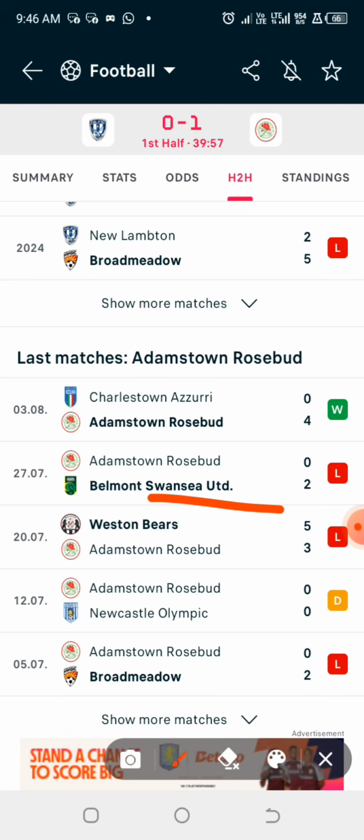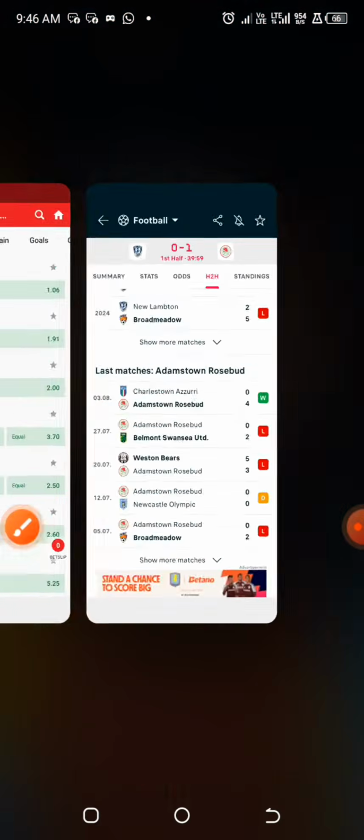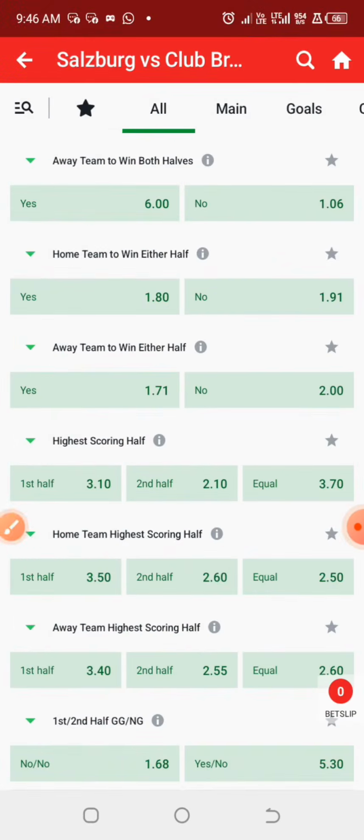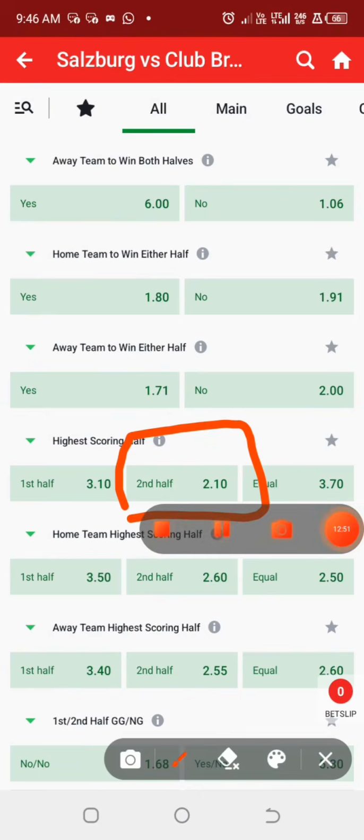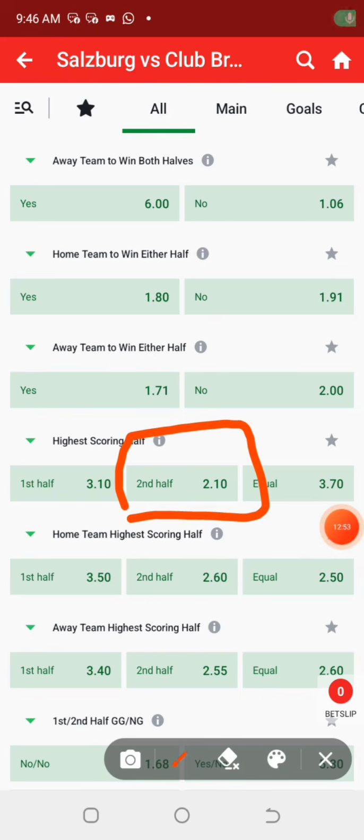Now let's assume that we are going for the second half high scoring half. Then that means we are going for this. Are you guys getting it? So in order to get the point for this particular step 2 of opponent's goal timing vulnerability, you have to apply the same process that we use for calculating the team scoring split ratio. That is the first step.